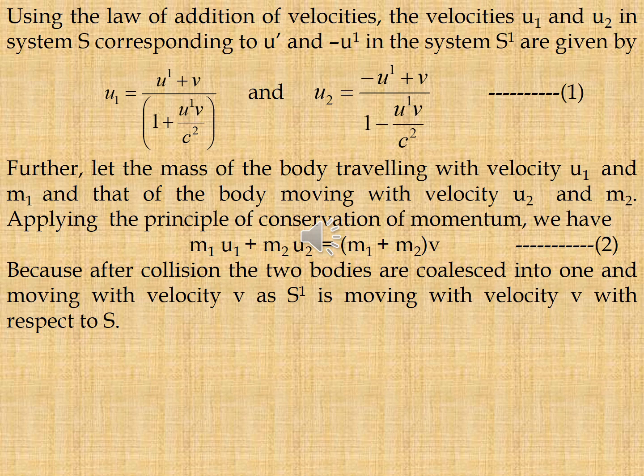Applying the principle of conservation of momentum, we know that m1 u1 plus m2 u2 is equal to (m1 plus m2) v, that is equation 2, because after collision the two bodies are coalesced into one and moving with the velocity v, as S dash is moving with v with respect to S.